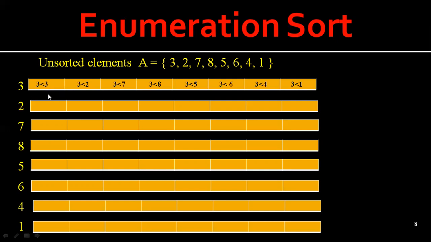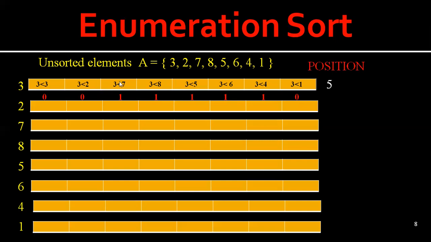No, so it is false, value is 0. 3 less than 2, false, 0. 3 less than 7, it is 1. 3 less than 8, true, therefore the value is 1. 3 less than 5, true, 1. 3 less than 6, the value is 1. 3 less than 4, true, 1. 3 less than 1, the value is 0. So if we write, it is 0, 0, 1, 1, 1, 1, 1, 0. How many ones do we have? We have 5 ones. So the position of 3 is the 5th position.